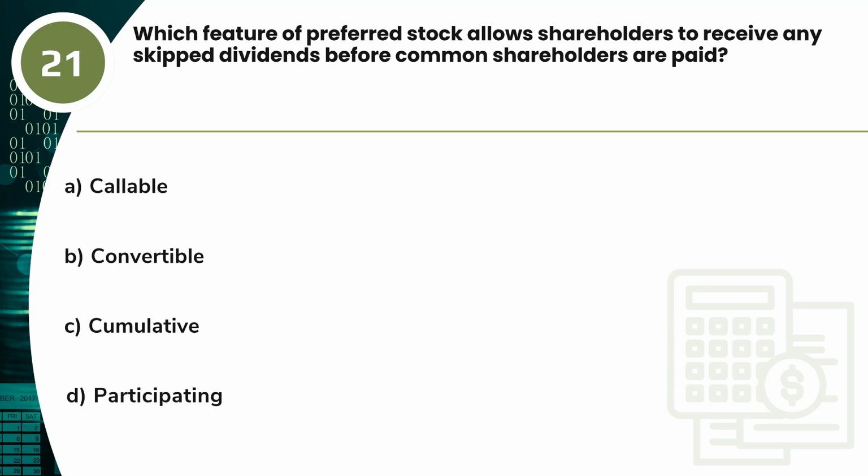Question 21. Which feature of preferred stock allows shareholders to receive any skipped dividends before common shareholders are paid? A. Callable. B. Convertible. C. Cumulative. D. Participating.